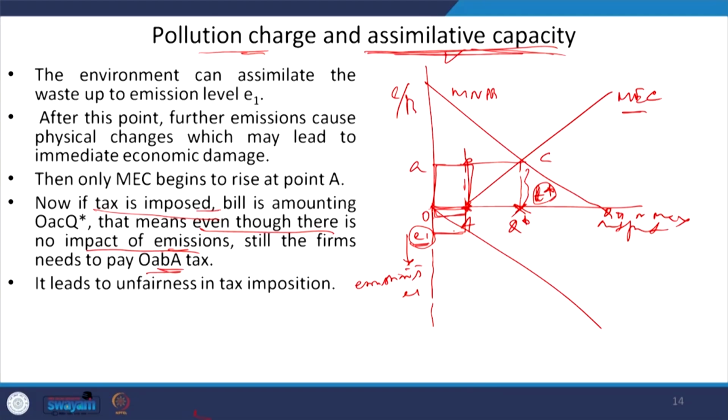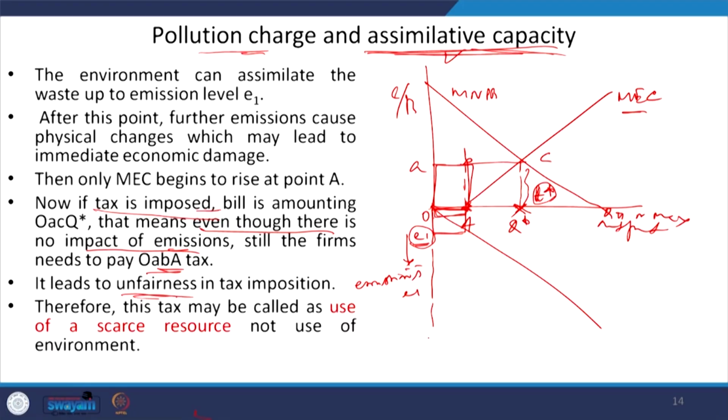So, we conclude that even though this level of pollution is not producing any kind of damage, the farm still needs to pay this tax. So, it leads to unfairness in the tax imposition itself, and therefore this tax may be called a charge on the use of scarce resources, not the use of the environment itself, right.